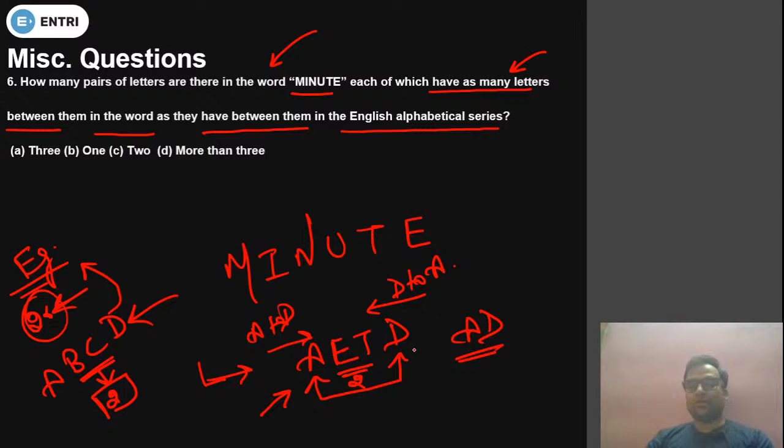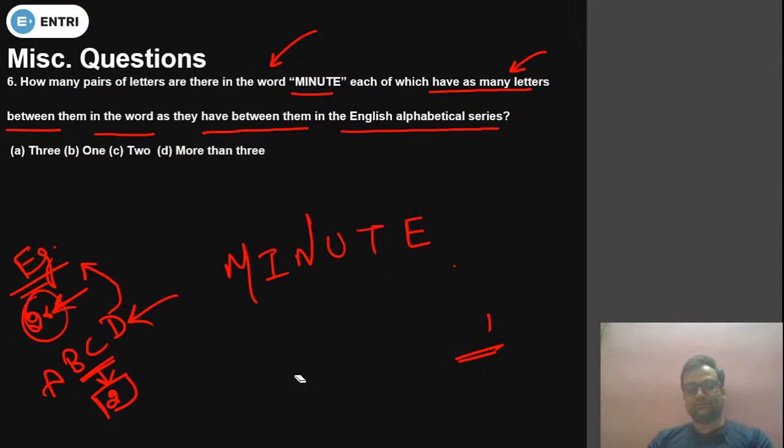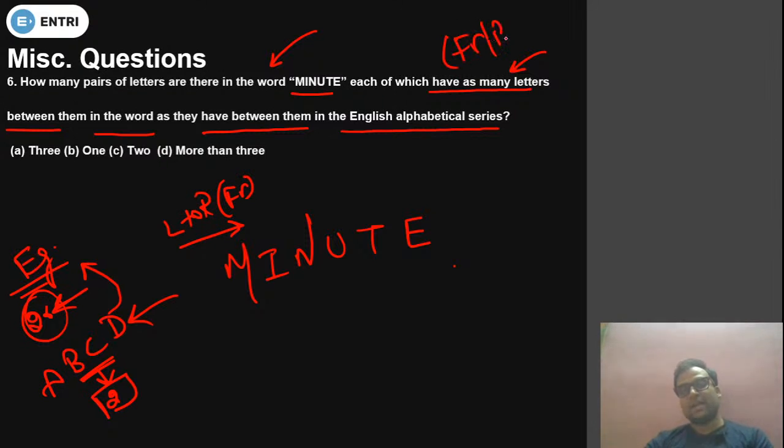Okay Akash, let me check. So how to solve it? I am explaining how to solve it from M to E. This is known as left to right, or we can say forward direction. See here, it is not written whether we have to count forward or backward. It is not written, so we have to count from both the sides if it is not given in the question, and this question is very important.